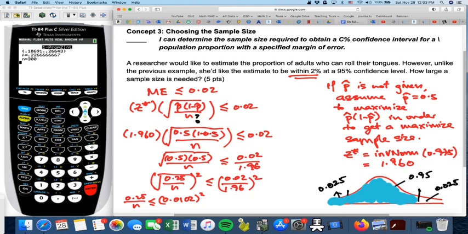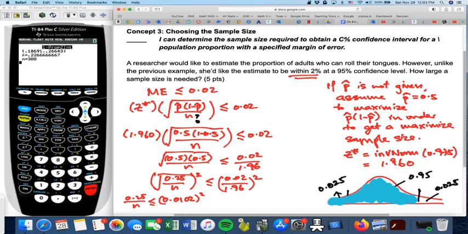0.02 divided by 1.96 squared. You work out 0.02 divided by 1.96 on the calculator, and that gives you 0.0102. So how do we find n in this case? n can be solved if you just switch n with the 0.0102 squared. It's legal: you can switch it so that 0.0102 squared is in the denominator and n goes over to the other side.